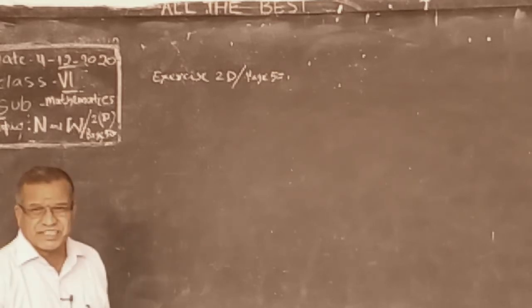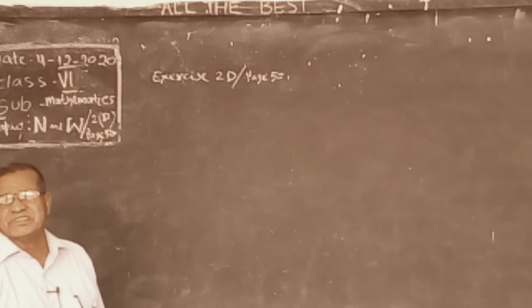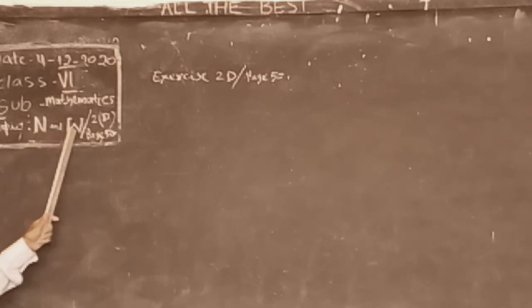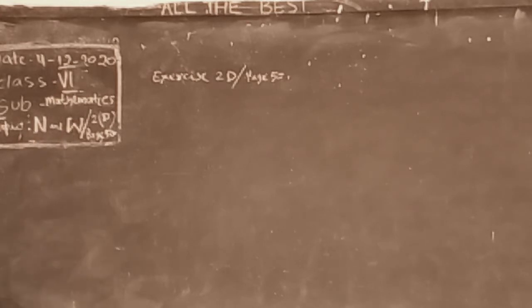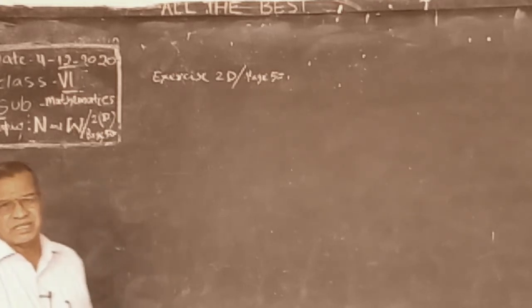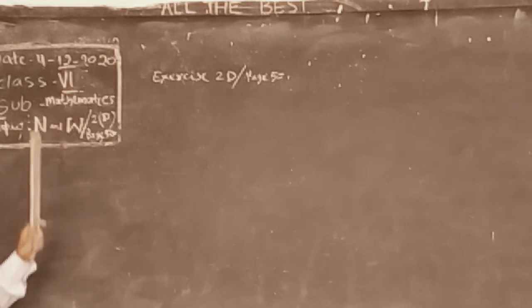Natural numbers, I already explained to you, are counting numbers starting from 1, 2, 3, 4, 5, etc. The least number is 1. There is no largest number. In whole numbers, the starting number is 0, then 1, 2, 3, 4, and all natural numbers are there in whole numbers, but whole numbers are not all there in N, means there is no 0 in natural numbers. That's why natural numbers are whole numbers.